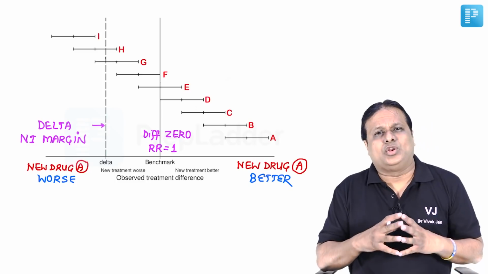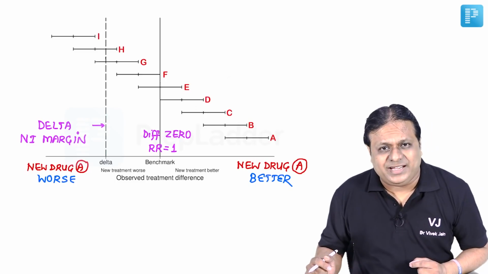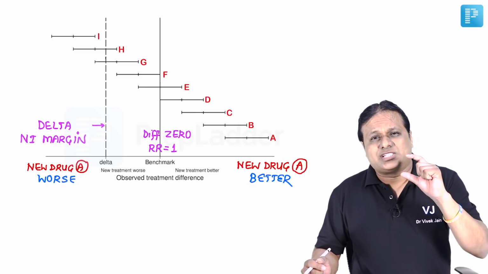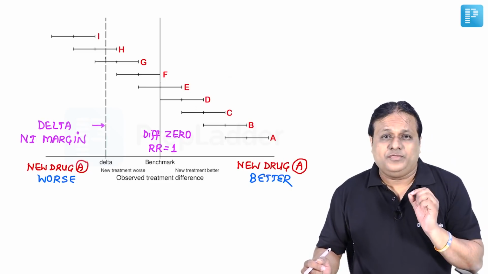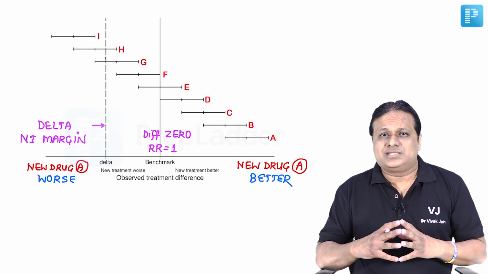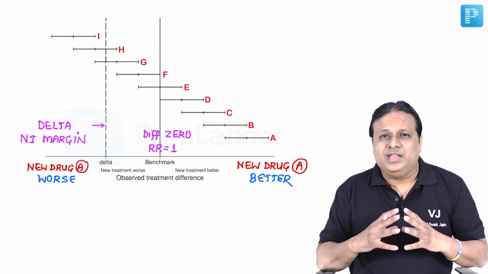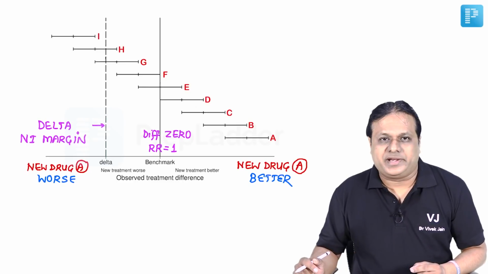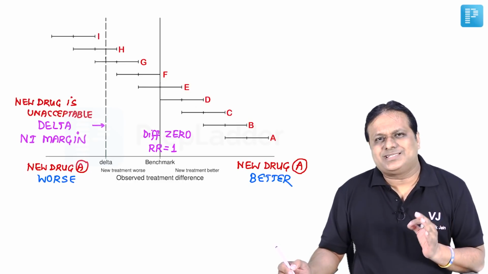What is this delta non-inferiority margin indicating? This indicates the smallest evidence of inferiority of the new drug. That means the new drug is inferior. It is not acceptable as a treatment. Now, how to interpret this graph?